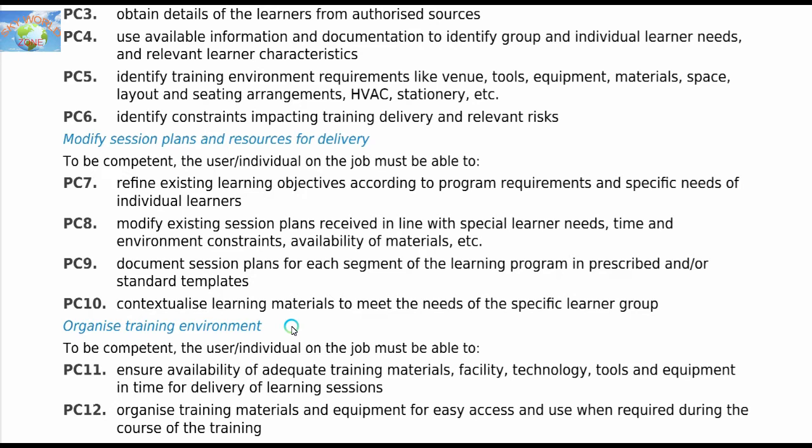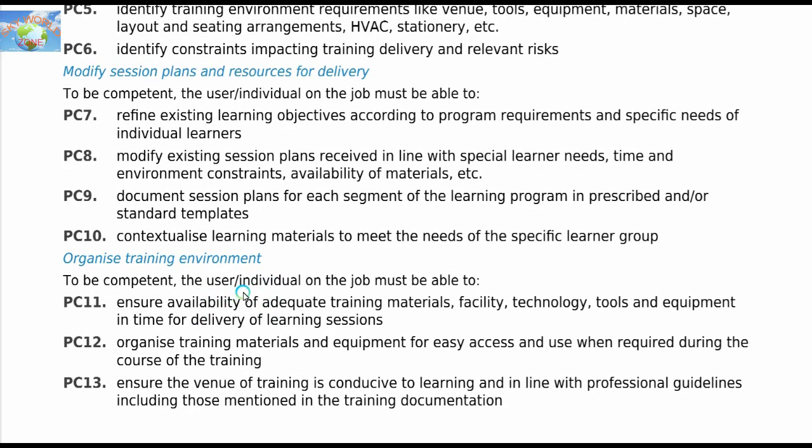Organize training environment. To be competent, the individual on the job must be able to ensure availability of adequate training materials, facility, technology, tools and equipment in time for delivery of learning session. So during the training session, the materials, the facilities, the technology, the support they can give to the trainee or learners, so the learner or the candidate can easily understand and achieve the outcomes.